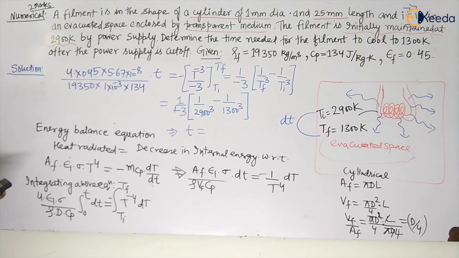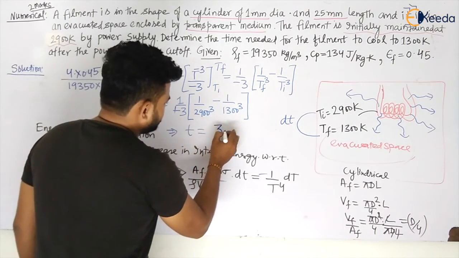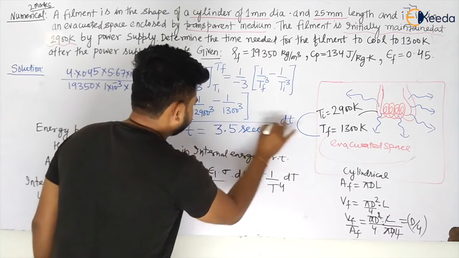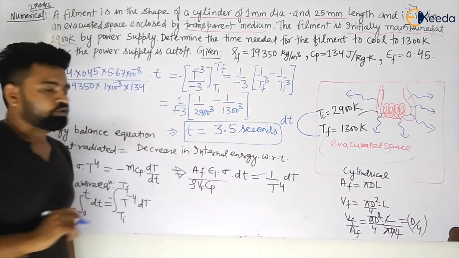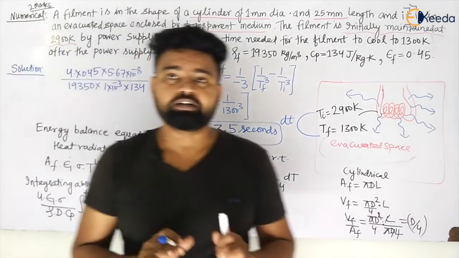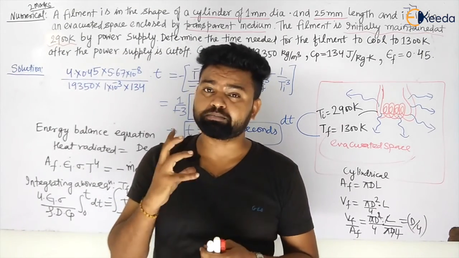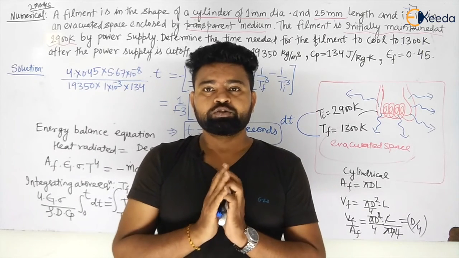So we will have time that is coming to be equal to 3.5 seconds, my dear students. So like this you can easily calculate the time by energy balance, by applying some concepts, my dear students. So thank you so much.